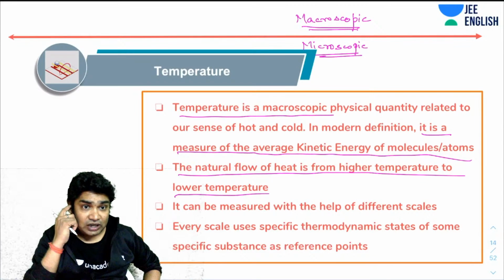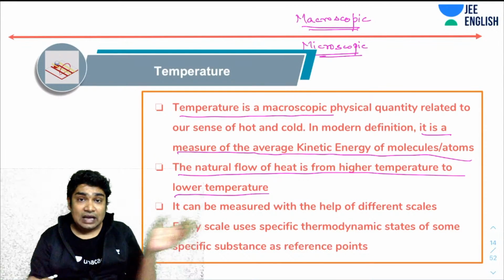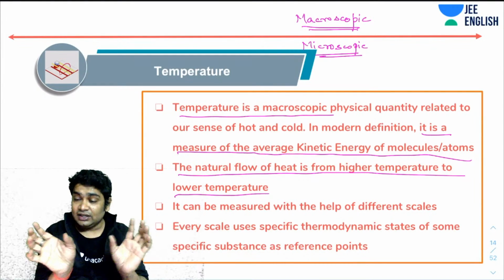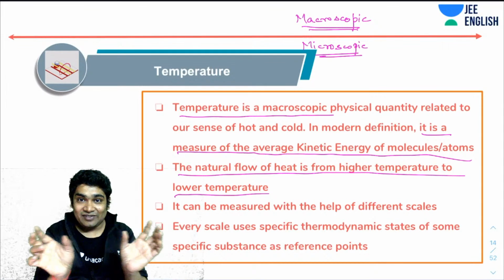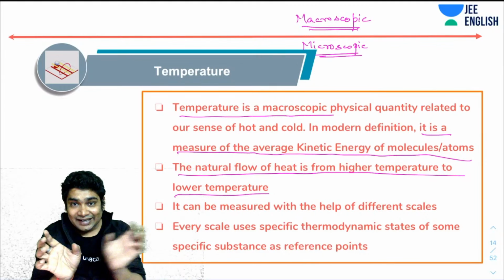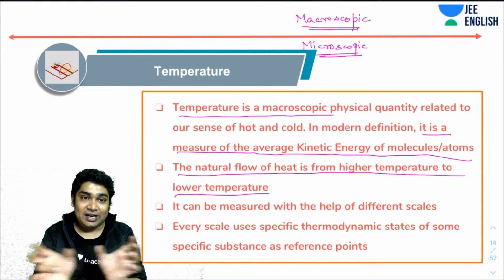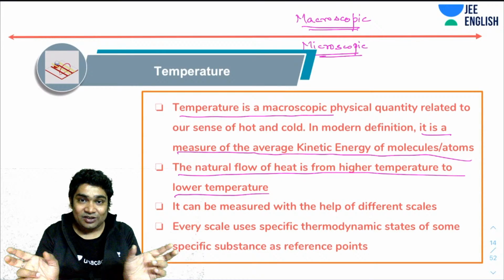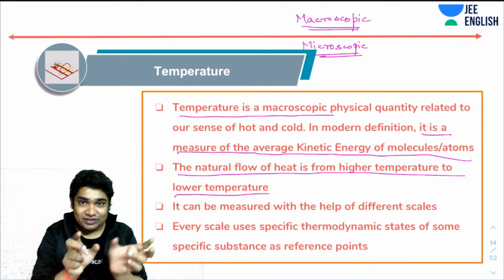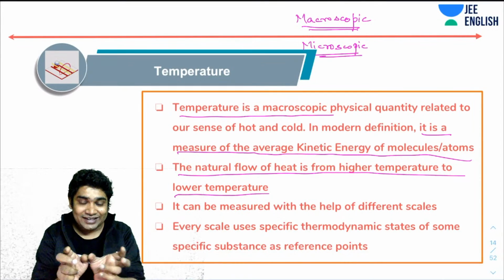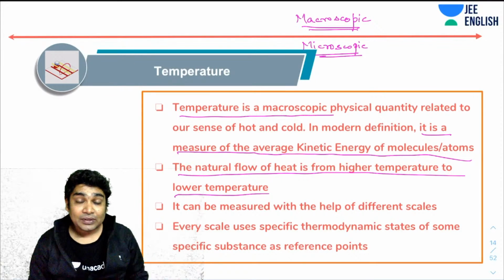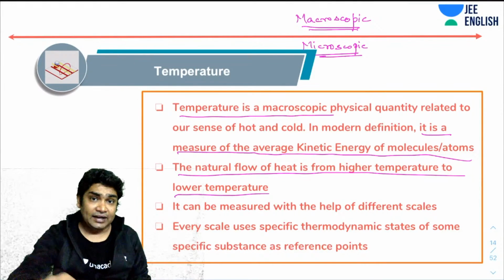Now we know the explanation for that also, right? A higher temperature means higher average energy of molecules. So all these molecules are vibrating more vigorously. A lower temperature means these are not vibrating as vigorously. So imagine if I kept them in contact, these high energy molecules would have hit these molecules and transferred that energy, until both of them would have achieved an equilibrium where every time this hits this molecule, this transfers some energy here, but if this is moving more vigorously, this ends up transferring more energy here. So ultimately, when a thermal equilibrium is established, both the molecules would have the same average kinetic energy.